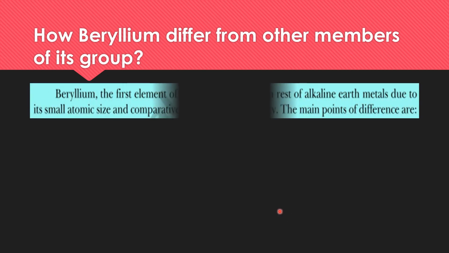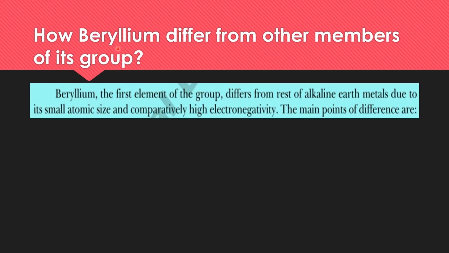Now you have seen that beryllium is quite different from the other members of this group. And what is the reason for this? Why is beryllium behaving differently from the other members? Beryllium, the first element of the group, differs from the rest of the alkaline earth metals due to its small size and high electronegativity. The size of beryllium is quite small compared to all other alkaline earth metals, and it is more electronegative than all of them. Due to these two reasons, beryllium behaves in a different way than other members of this group.